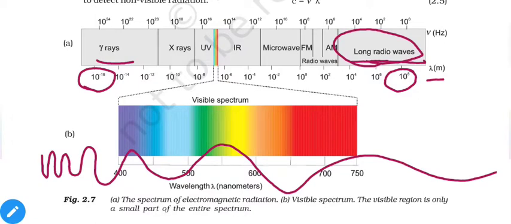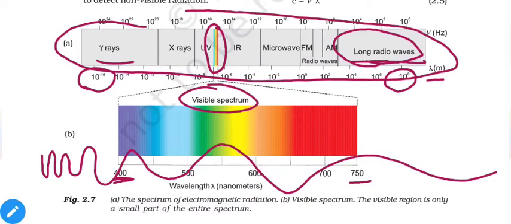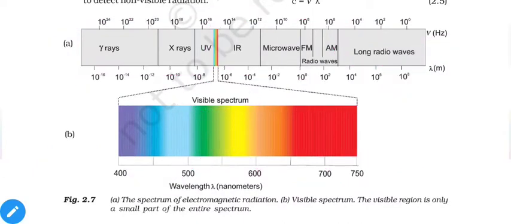In this case we have a very small portion of wavelengths of electromagnetic radiation, which is known as the visible spectrum. It is mentioned here. Normally our visible spectrum starts from 400 nanometers to 750 nanometers. This is the range which we can see with our eyes. This is the only portion which we can see. As we can see, we have a very large spectrum of electromagnetic radiation, and only a very small part of it are we able to see.